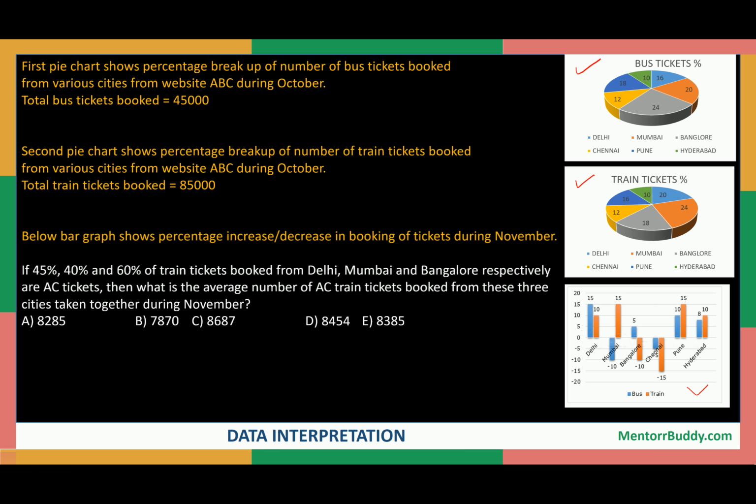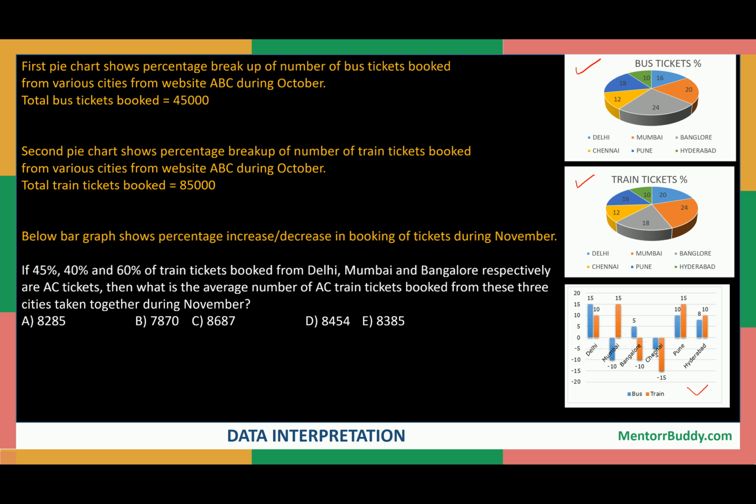Now the question says, if 45%, 40% and 60% of the train tickets booked from Delhi, Mumbai and Bangalore respectively are AC tickets, then what is the average number of AC tickets booked from these three cities taken together during November?